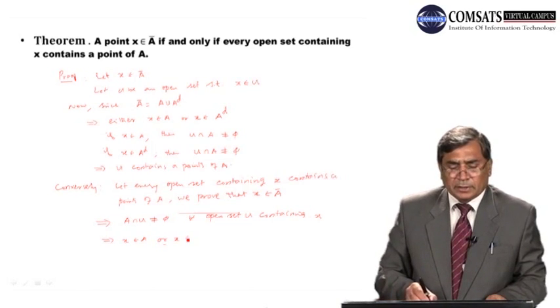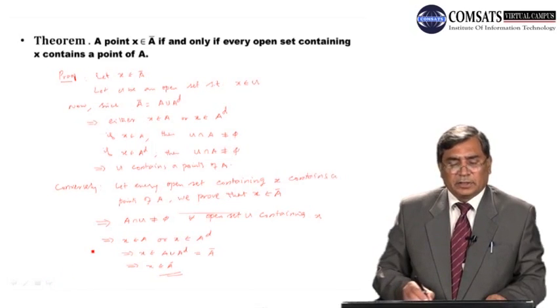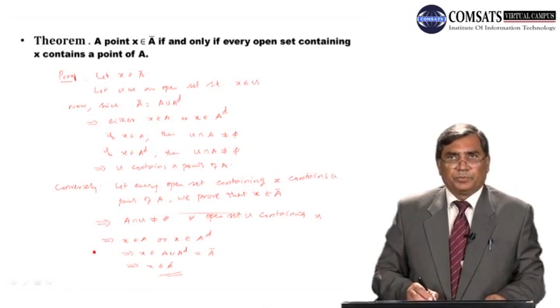This implies X belongs to A or X belongs to the derived set of A. This implies X belongs to A union the derived set of A, which is equal to closure of A. This implies X belongs to closure of A. So dear students, this completes the proof.